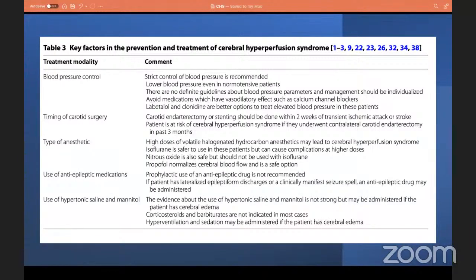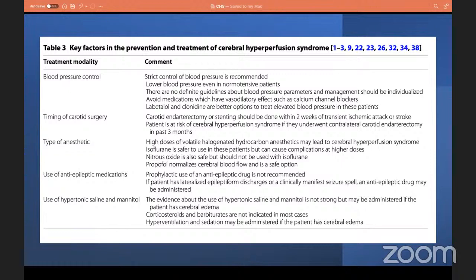And the type of anesthetic, as I mentioned, to the maximum avoid halogenated anesthetic agents. Even if we are considering isoflurane, use smaller doses and better to avoid it at higher doses. And propofol also is a good option.